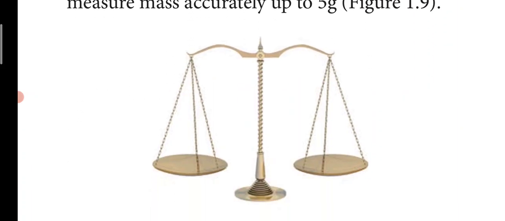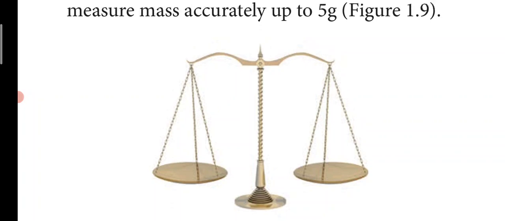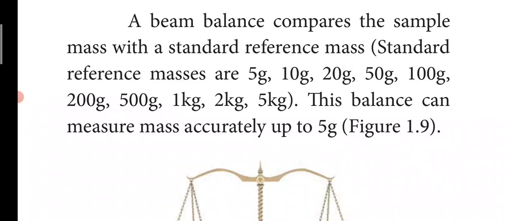It will have two pans. On one side of the pan you will place the reference stone, that is the 1 kg stone. If you want to buy 1 kg of something, the shopkeeper will place a 1 kg stone on one side of the pan, and on the other side he will measure the vegetables, for example. So this common beam balance compares the sample mass with the standard reference mass. Standard means fixed reference mass.